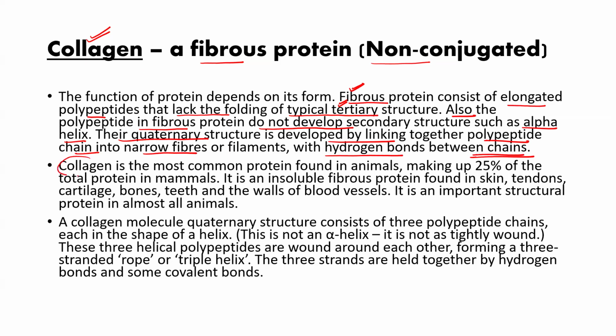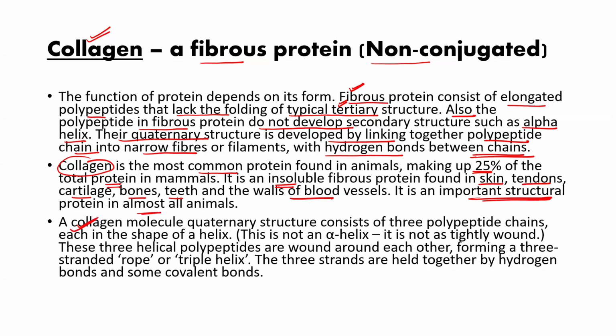An example is collagen, the most abundant protein of the animal world, making up 25% of the total proteins. It is insoluble because fibrous proteins are insoluble, and it is present in the skin, tendon, cartilage, bones, teeth, as well as in the walls of blood vessels. You can say it is the most important structural protein in animals.